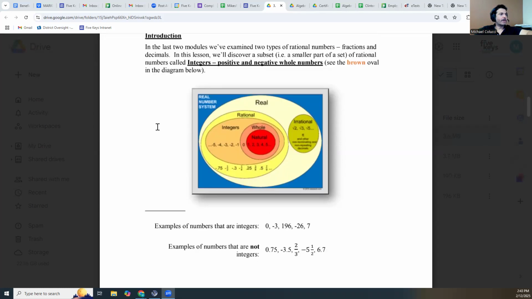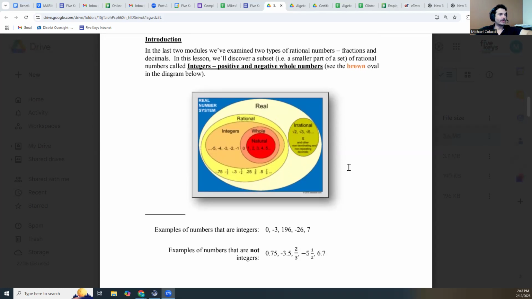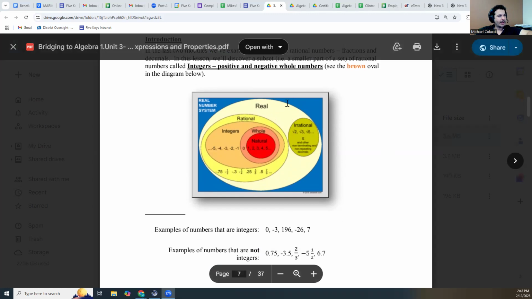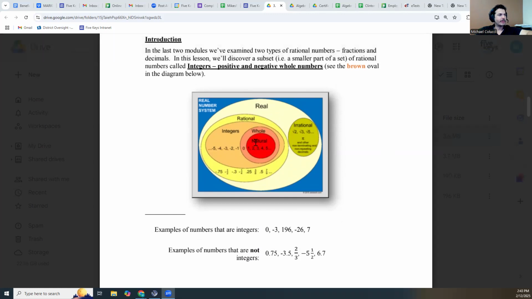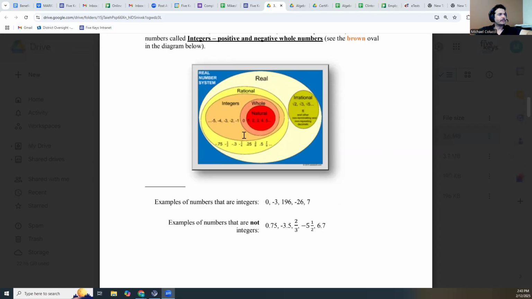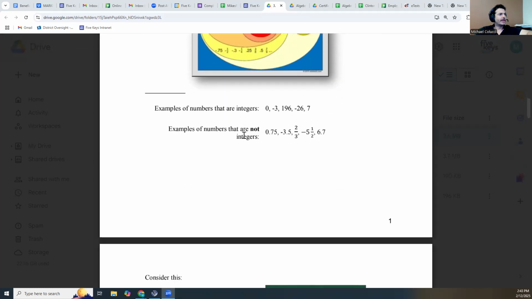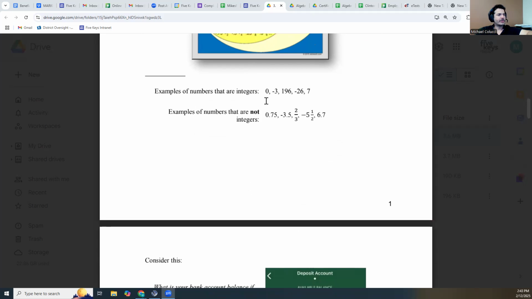Integers are positive and negative whole numbers. We will talk about this system here as a group, but these are examples of numbers that are integers. 0 is an integer, -3 is an integer, 196, -26, 7, all integers. Notice there is no decimal component or fractional component. They land square on the whole number.